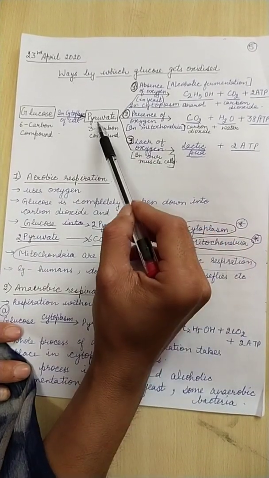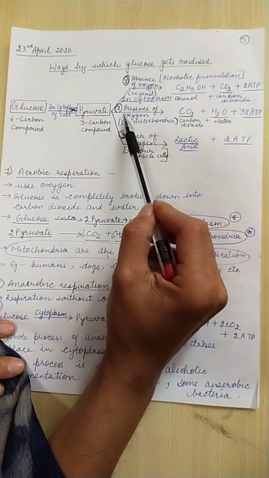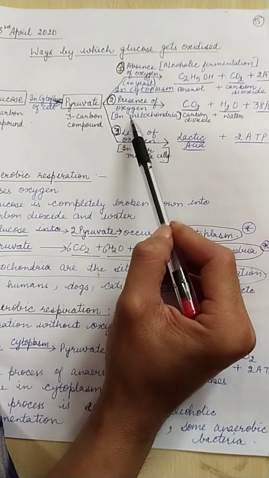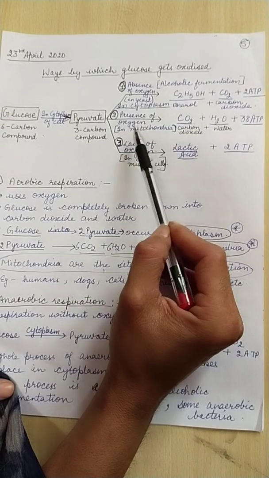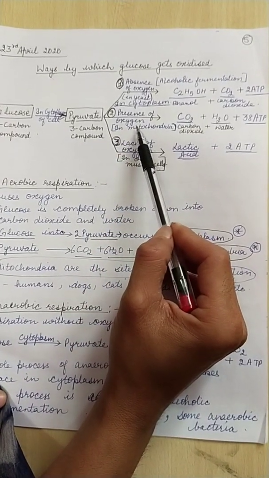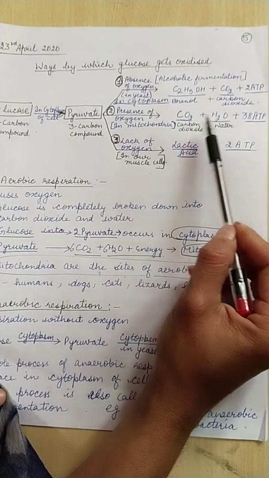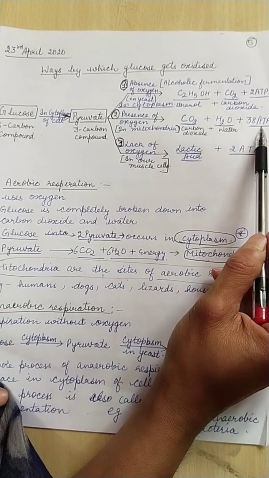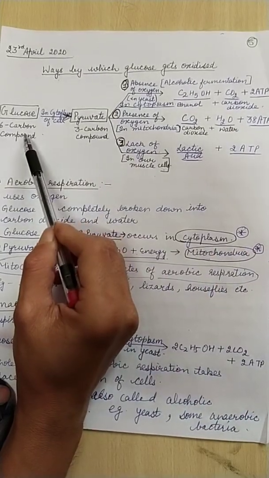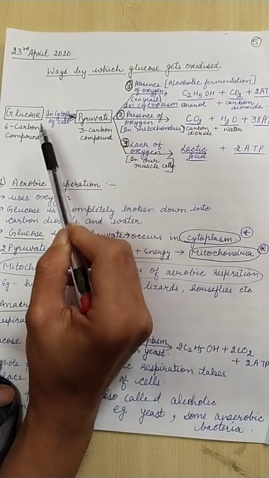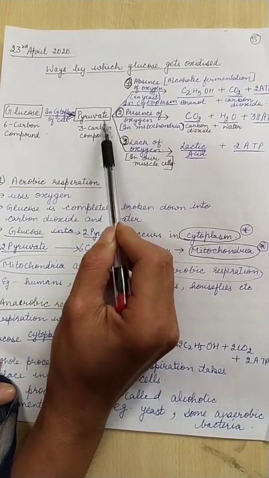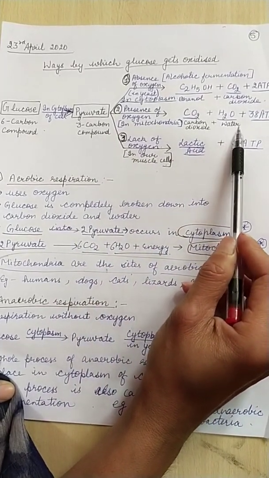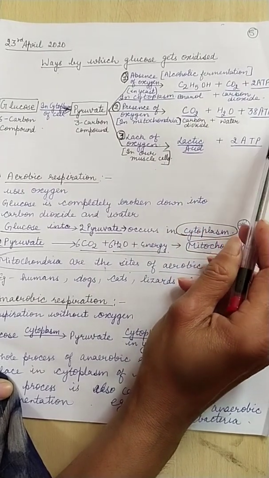Another is glucose may get oxidized in the presence of oxygen, as it occurs in human cells. In the mitochondria of our cells, pyruvate gets oxidized completely into carbon dioxide, water, and a large amount of energy is released. So the second way in which glucose is oxidized is: in the cytoplasm of the cell it is converted into pyruvate as such, but the pyruvate in the mitochondria will get converted into carbon dioxide and water, which is also known as the Krebs cycle.